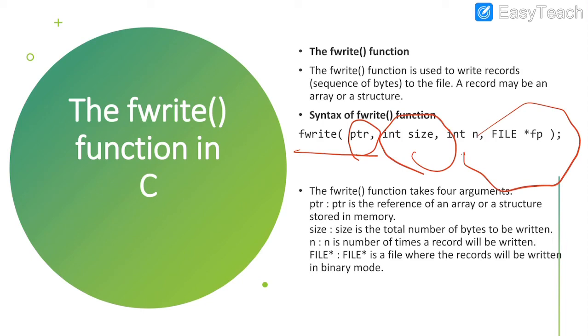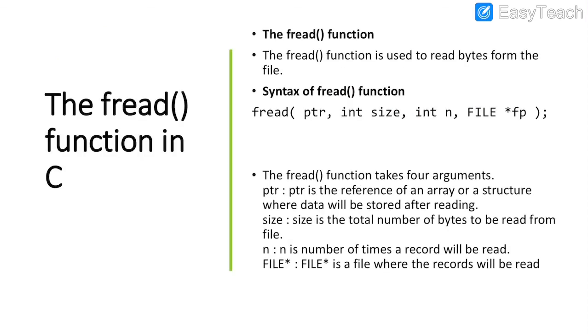The size indicates the number of bytes which we are going to write, and the file pointer represents the file where the data is going to be stored. And fread: fread is a function which is used to read the data from a file, and here we use as arguments a pointer, the size, and the file pointer. Size is the total number of bytes to be read from the file.